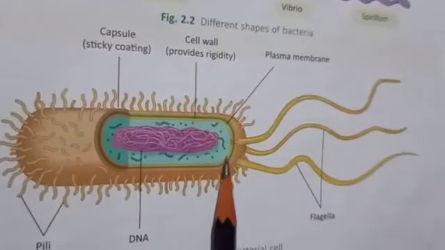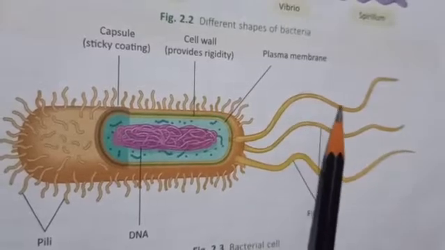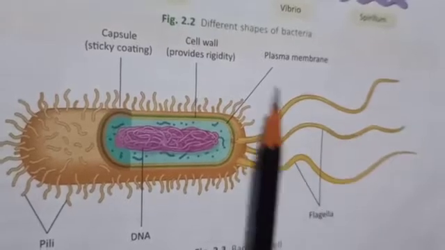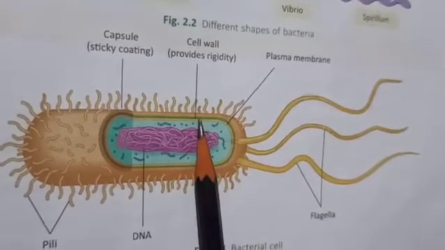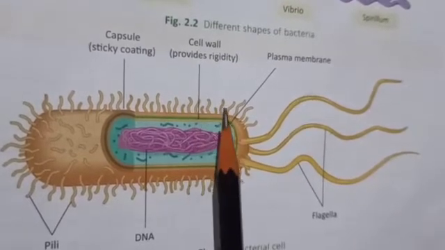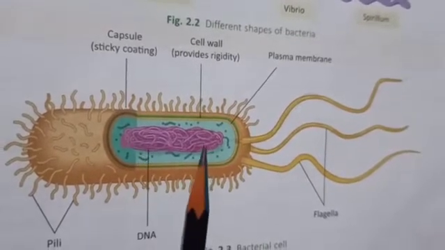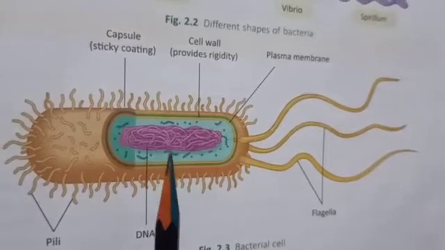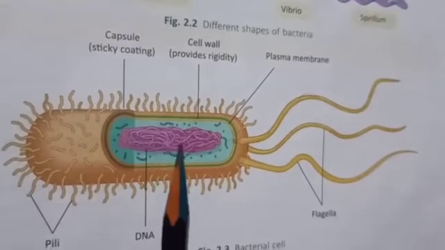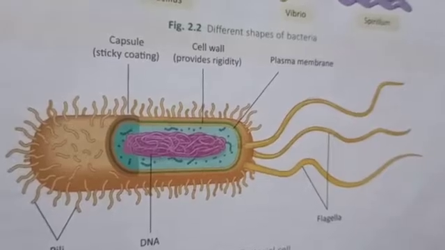Okay. Now students, here's the structure of a bacterial cell. As you can see here, these are the whip-like structures called flagella that help them to move. They help in locomotion. And bacteria have got cell wall. They are prokaryotic, and they are unicellular also. That means they are single celled. Okay. Now bacteria are microscopic organisms. That means they can be seen only under the microscope, and they are the smallest and most plentiful on earth. Okay, so this is all about bacteria.